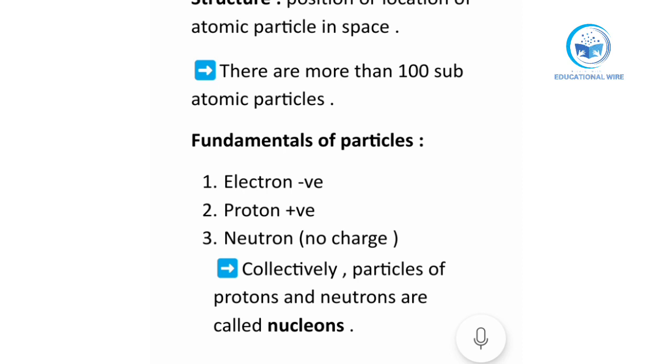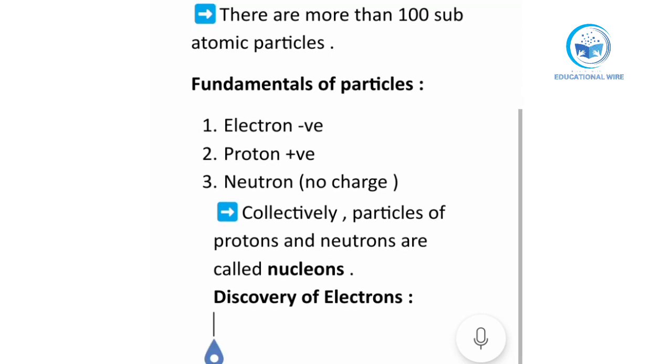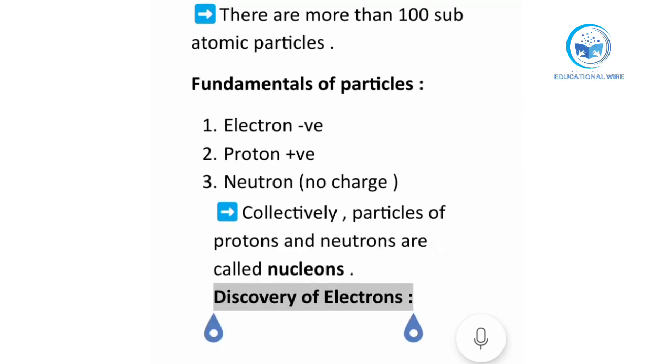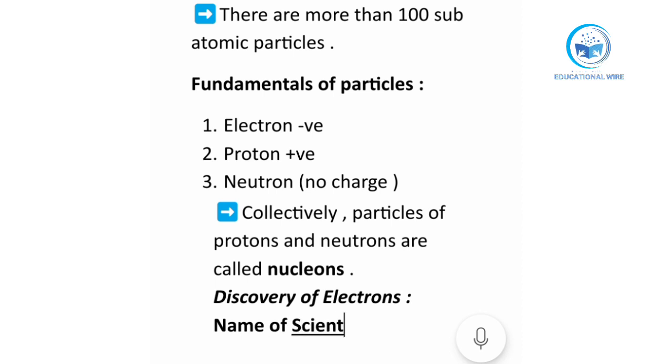After that, our main topic is the discovery of electrons, because we have started our new chapter. How was the electron discovered? We should know this first. First of all, we should know the name of the scientist.